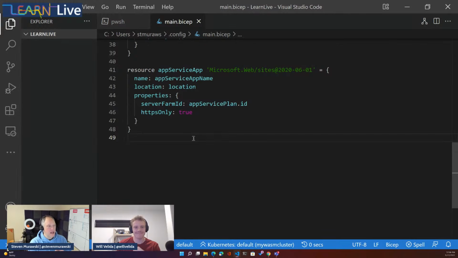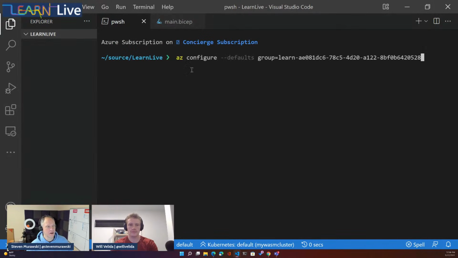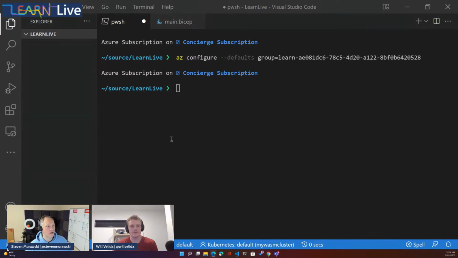All right, we now have our full template here. We can go deploy that into Azure. We won't stick around for the full deployment because we'll get to see some of this again later. But we'll get the deployment started. So I'm going to set my default resource group to my resource group in my Learn Sandbox. And then we'll deploy our template.